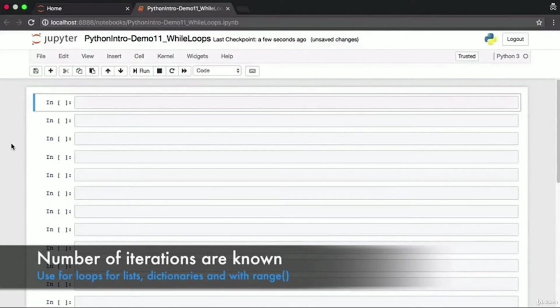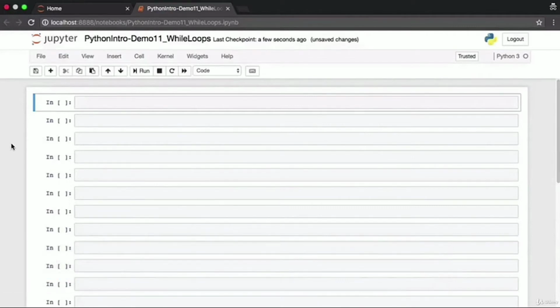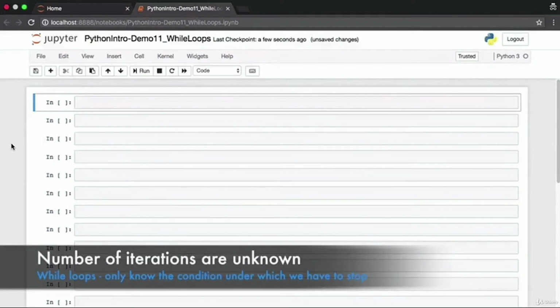We know up ahead how many items are present in that list, iterating through the keys in a dictionary, or iterating a certain number of times using range. But you might find yourself in a position where you want to perform a certain set of actions over and over again, but you don't know how many times those actions will be executed. All you know is the condition under which you'd want to stop executing those actions. In such situations, you will use a while loop.